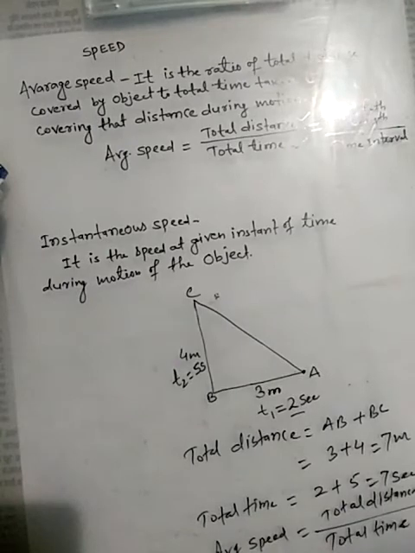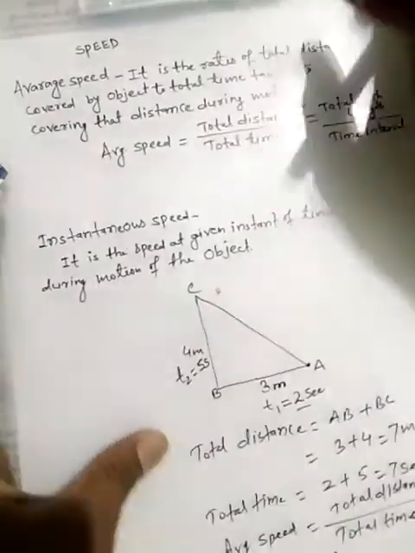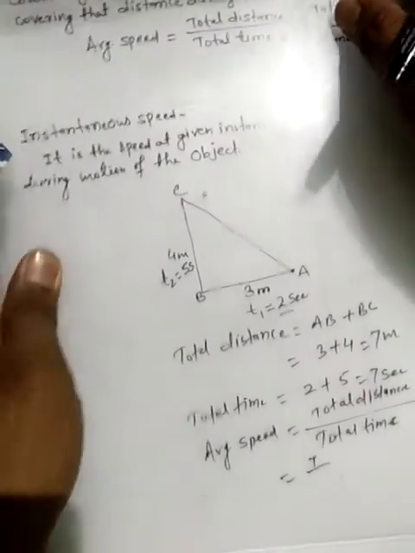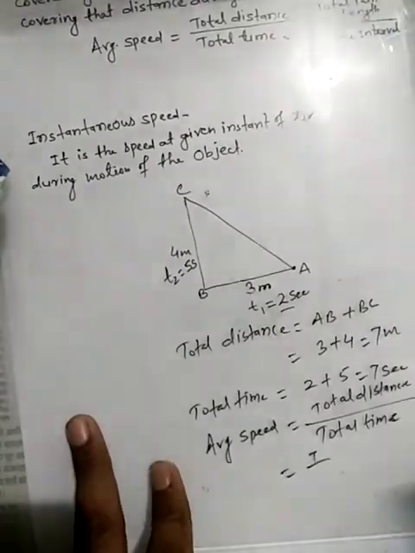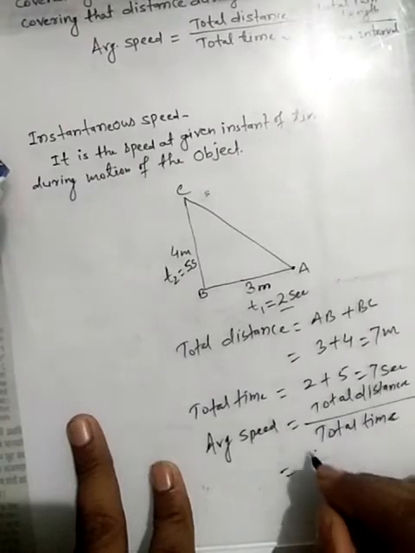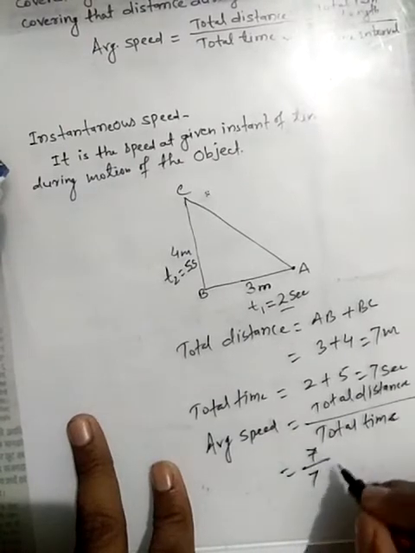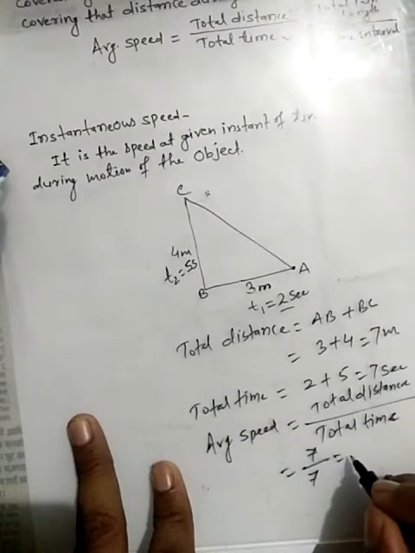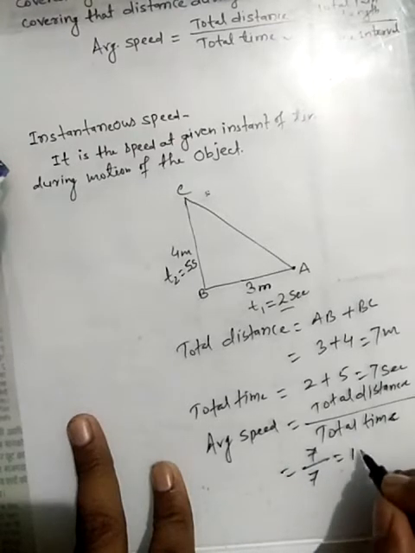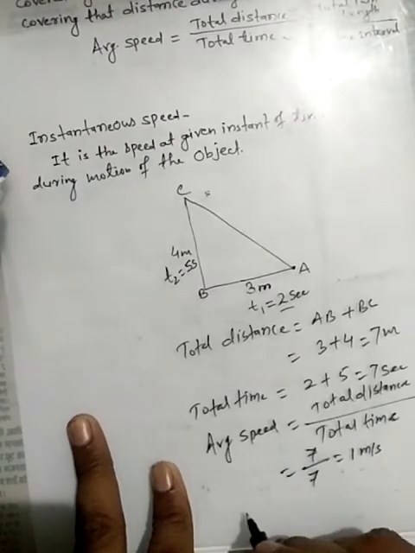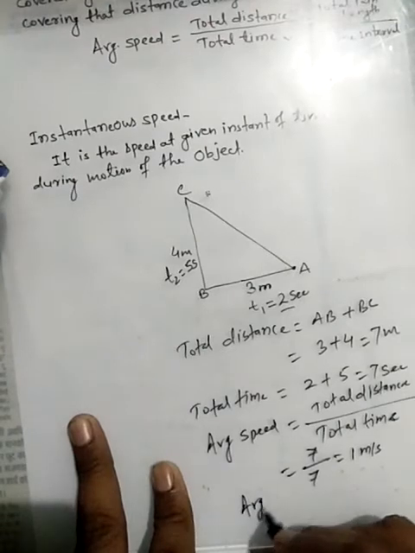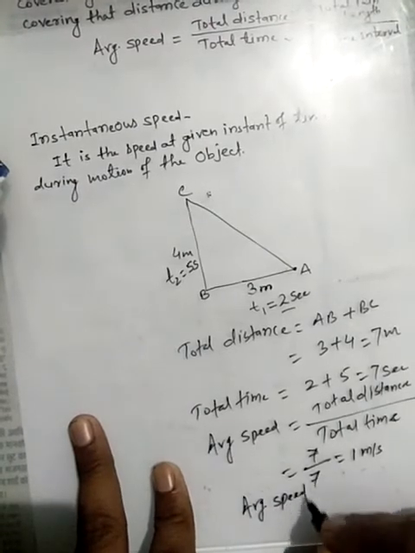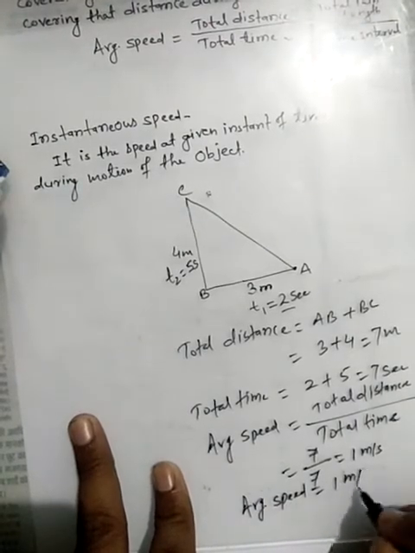Here total distance is 7, and total time taken is also 7. Therefore it will be equal to 1 meter per second. Average speed for this example is 1 meter per second.